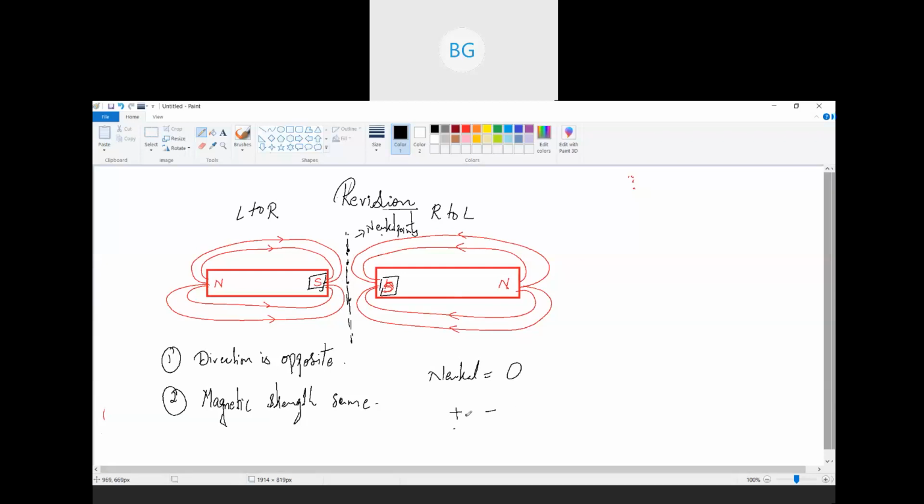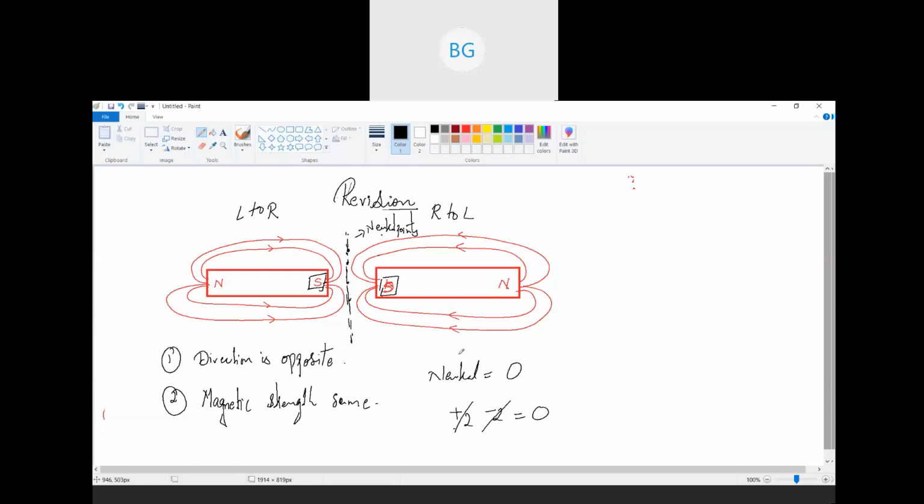Say this is plus 2 and minus 2. So the answer will be 0, right? So they cancel each other. You can say they are cancelling each other because the magnitude is same and the directions are opposite. That is why it is called neutral or no change.